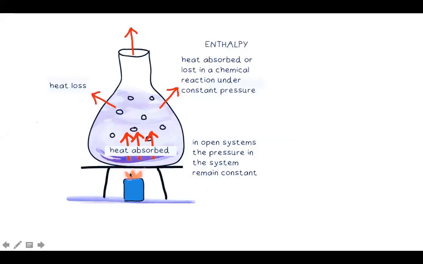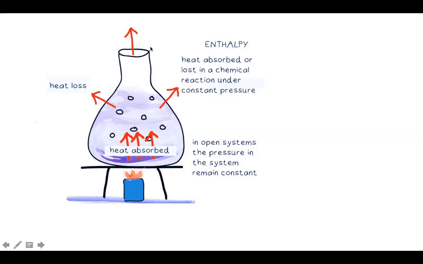So you have a source of heat here, and then you start heating this, and observe this. There is a chemical reaction going on, and you're supplying heat. Here you can see there is some heat loss through this. This is an open system, and hence we are trying to see that the pressure is constant. So in enthalpy, we have to take care that the pressure is always constant. If we close this system, the pressure will change. Automatically the pressure will increase. Why? Because you are heating here, the molecules expand and the pressure also increases.